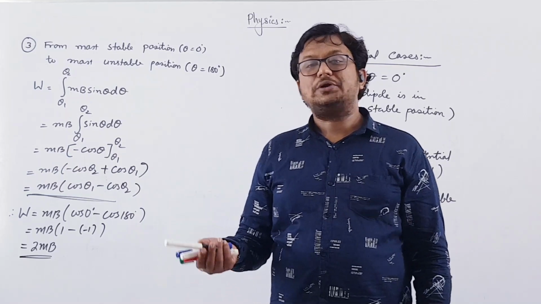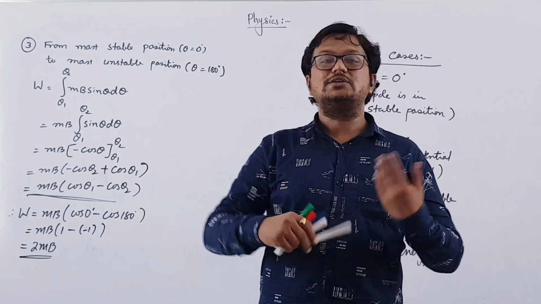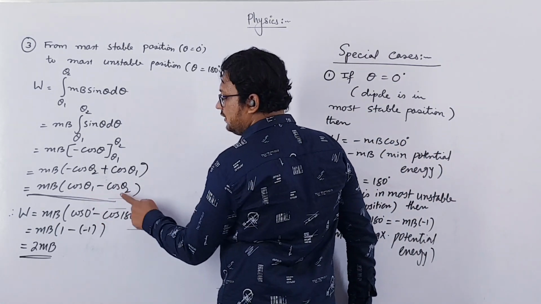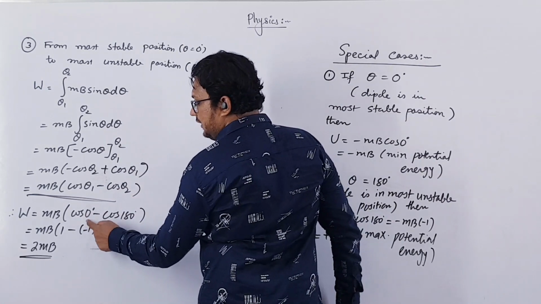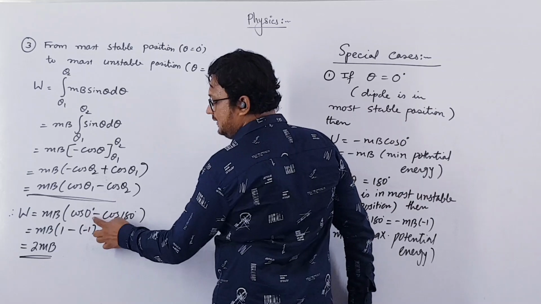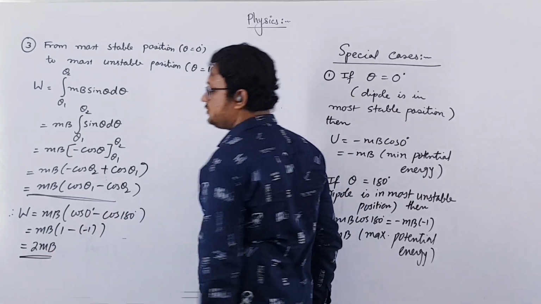And the work done in rotating a dipole from most unstable to most stable position will be minus 2 mB. Because for most unstable, here it will be 180 degree and here it will be 0. So cos 180 minus cos 0. So cos 180 will be minus 1 and minus cos 0 is 1. So minus 1 minus 1 will be minus 2. So this will be minus 2 mB.